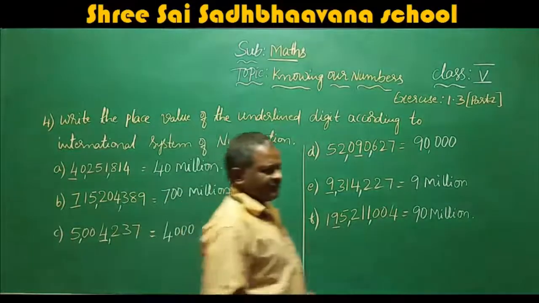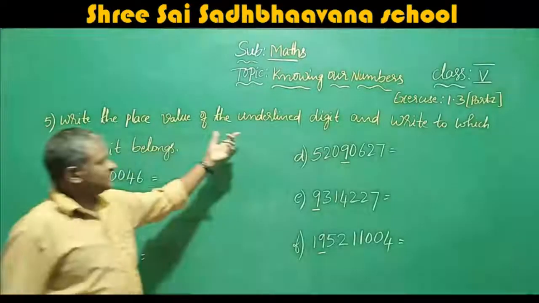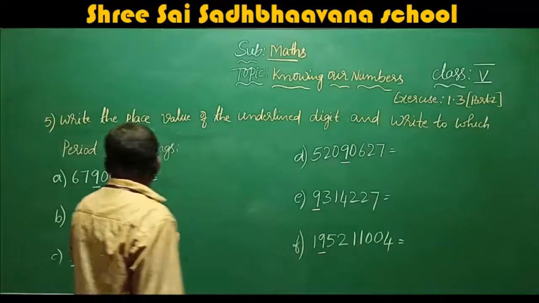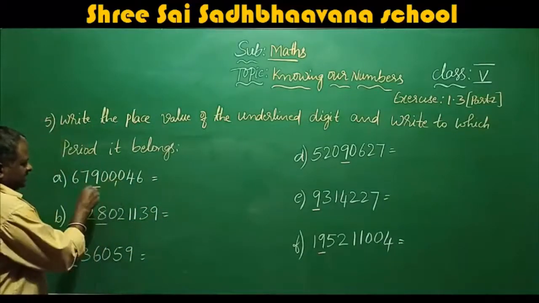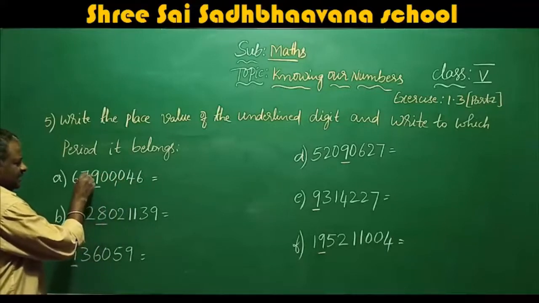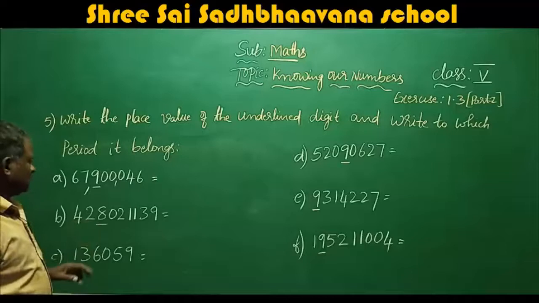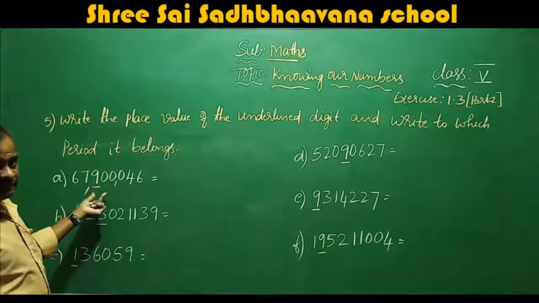Next we will move to the 5th main. Now write the place value of the underlined digit and write to which period it belongs. Here you have to mark the periods. Unit, 10, 100, 1,000, 10,000, 100,000, million, 10 million. So 9 is in 100,000 place.